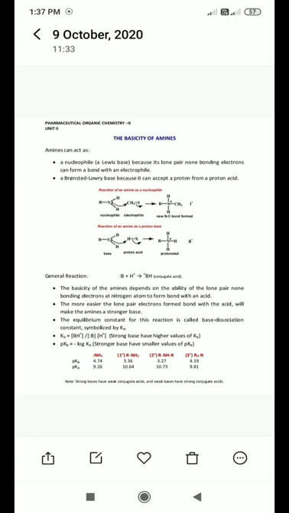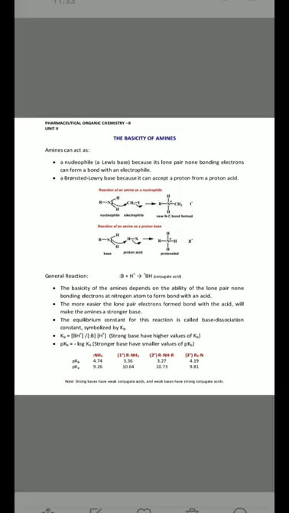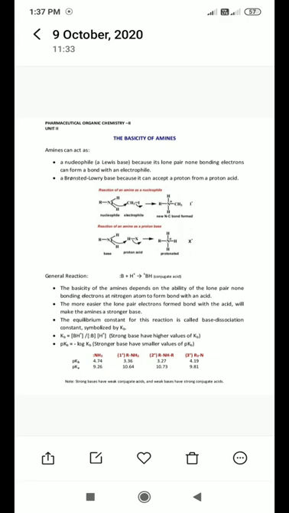Now, in the basicity of amines, we will discuss some points, like amines can act as a nucleophile. What is the difference between a nucleophile and an electrophile? A nucleophile means it is electron rich, and an electrophile is electron deficient. Electrophile means electron deficient.